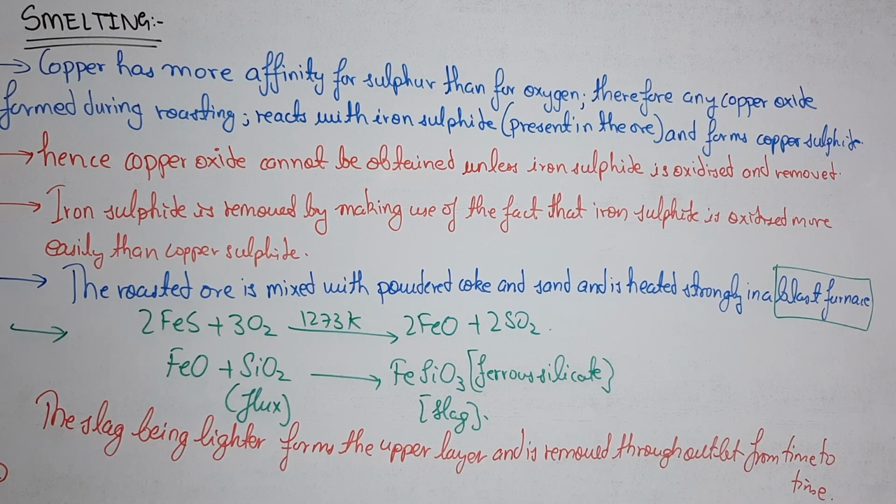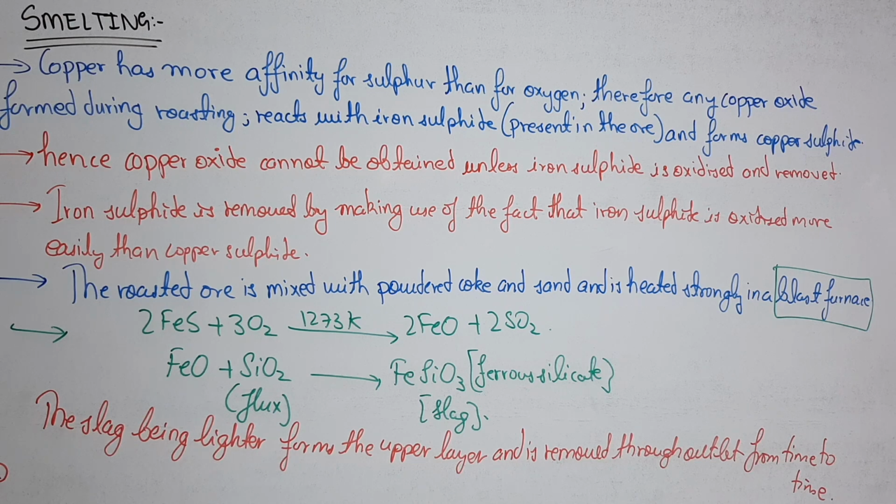So during the roasting, the iron sulfide which has been formed will react with the copper oxide or the copper to form the copper sulfide. So if you want that copper oxide should not react with iron sulfide, we have to oxidize the iron sulfide and remove it.